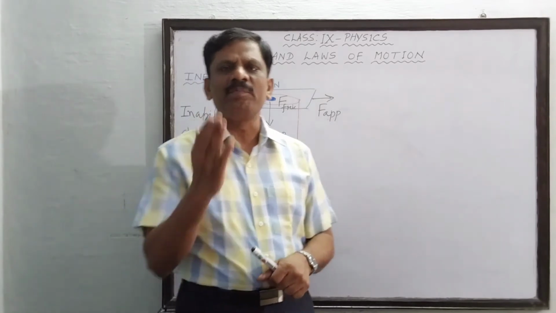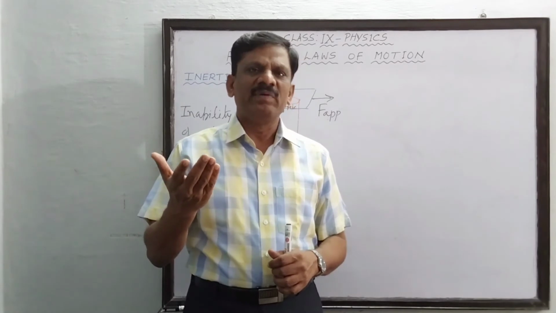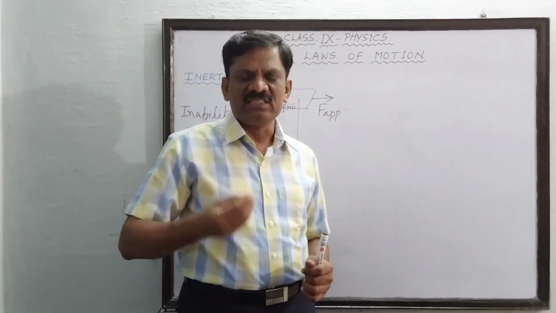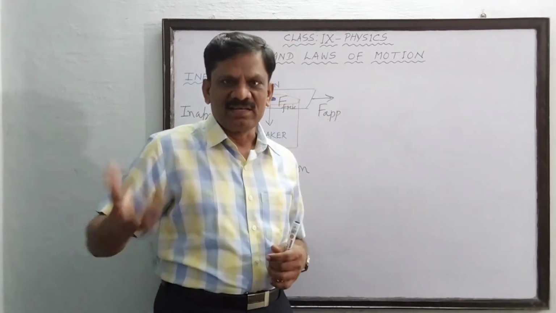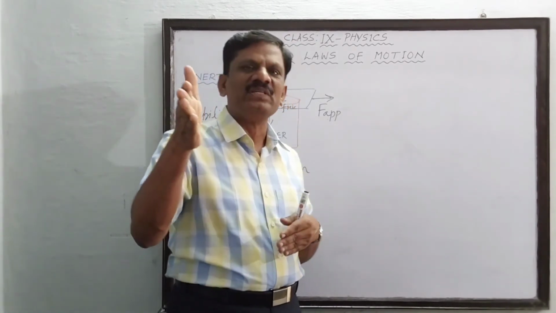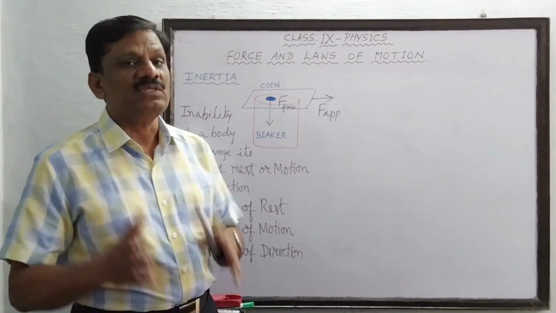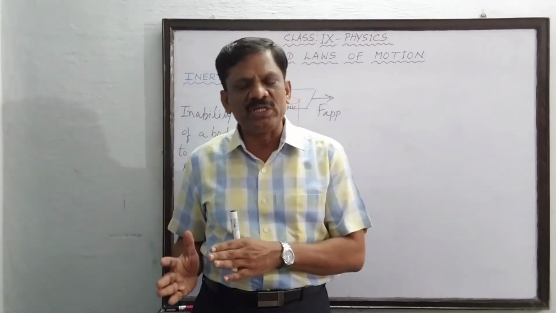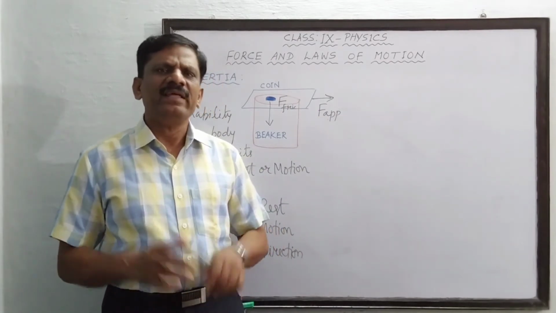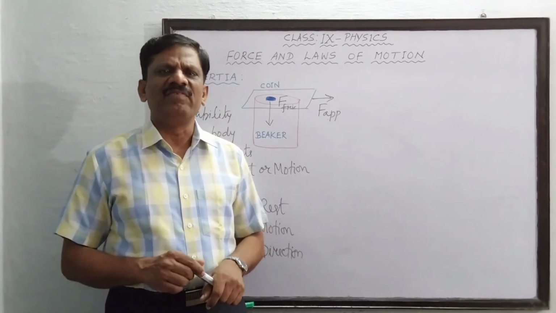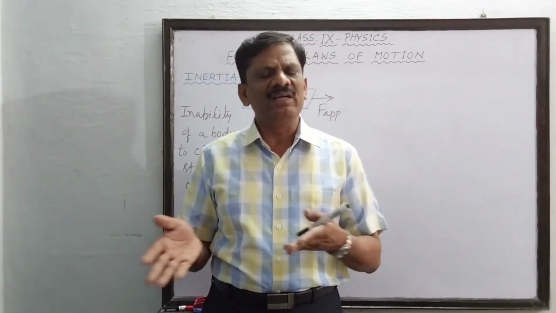Like that, when you sharpen knives or any other tools by a grinding stone, the sparks flying off the grinding stone will be tangential to the circle. Understand this? That means it maintains its original direction. So, my dear students, the inability of a body to change its state of rest or motion or direction is called inertia. So, any body will by nature try to be in a state of its original motion or rest or direction.